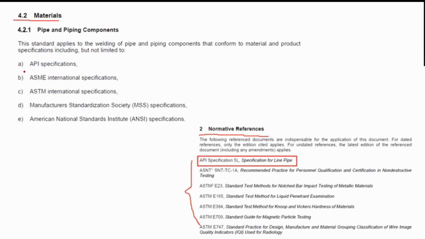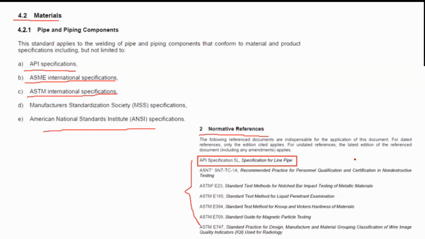Those standards are API specifications, ASME international specs, ASTM international specs, some MSS specifications, and ANSI specifications as well. In the normative references, it was very specific that API spec 5L, specification for line pipes, is also referred to.